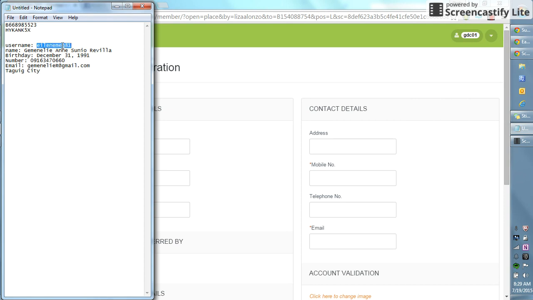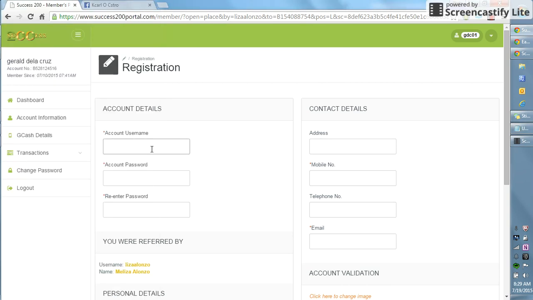The preferred account username here is this one. Let's just put some default password. What's important here are the fields with an asterisk, like the account username and everything, and just the mobile number. So just check it out.